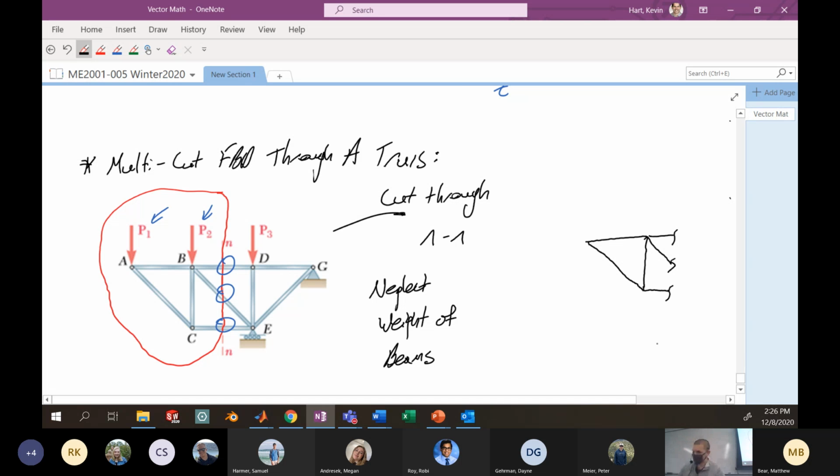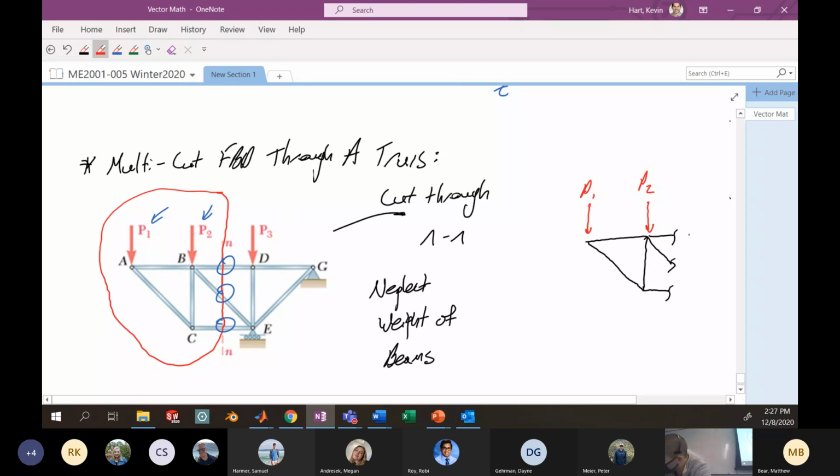Sometimes it helps me to draw these tildes at the location of the cut, so I know I've cut through the material. I still have these external loads that act. So here's P1, here's P2. And I'm not going to include P3 because that's not on the half sketch that I have here. But I do have to include the forces associated with cutting through the truss.